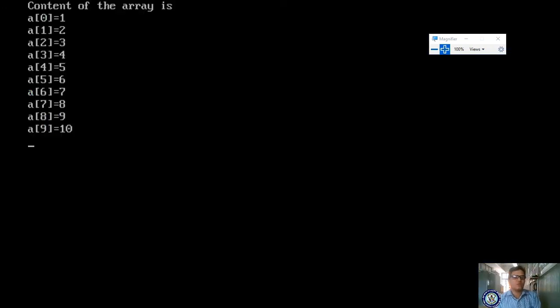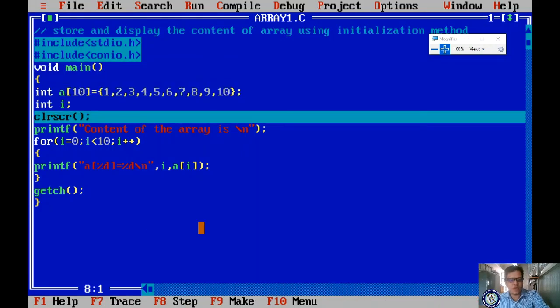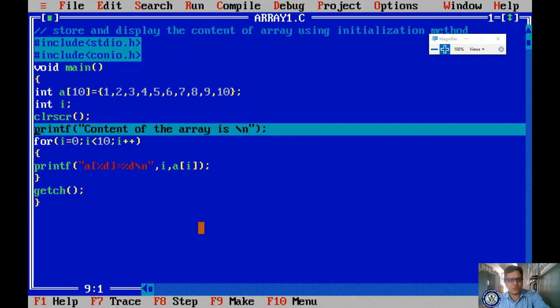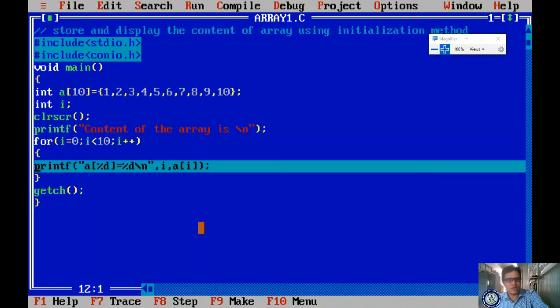After running, you come to know in which location which values exist. To trace that, first observe here. I'm pressing F7. You come to know how it proceeds. First, a[0] equals %d, where %d is a[i]. The location values are 1, 2, 3, 4, 5, 6, 7, 8, 9, 10.